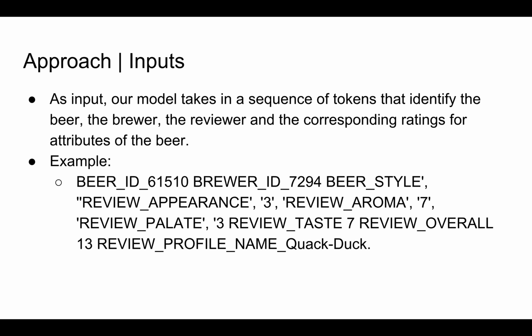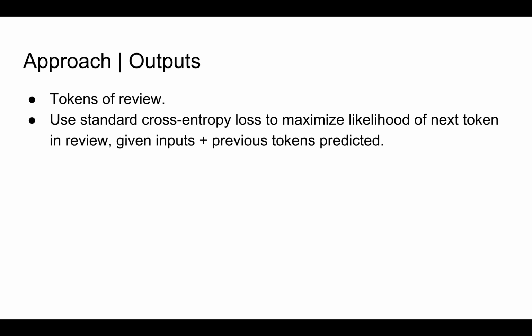So we used a sequence-to-sequence model to generate the reviews. As input, our model would take in a sequence of tokens that identify the beer, the brewer, the reviewer, and the corresponding ratings for the attributes of the beer. For example, if we wanted to describe the beer ID 61510 with the corresponding brewer and style, this is how we would represent it. The outputs would be the tokens of the reviews, and we would use standard cross-entropy loss to maximize the likelihood of the next token in the review given the inputs and the previous tokens predicted.